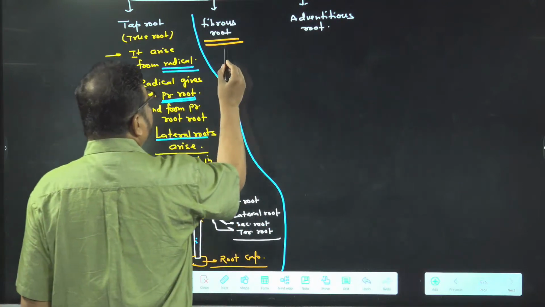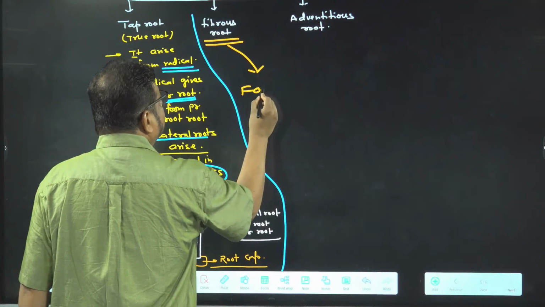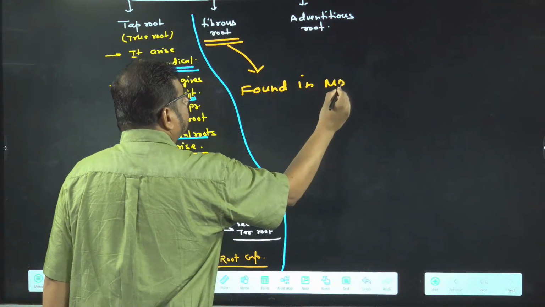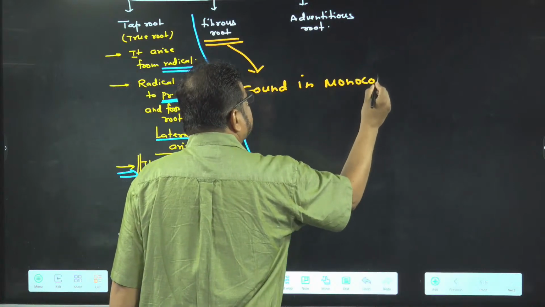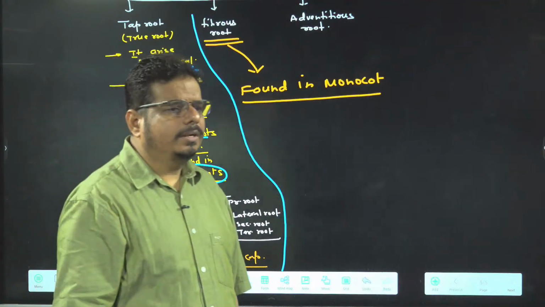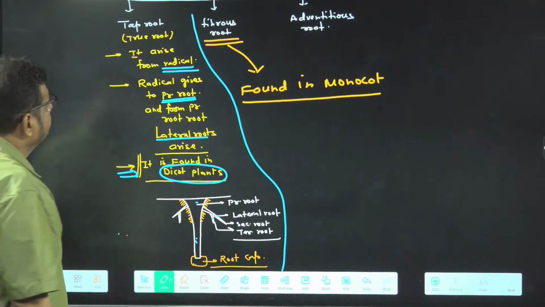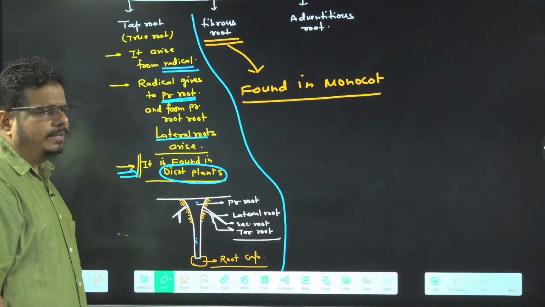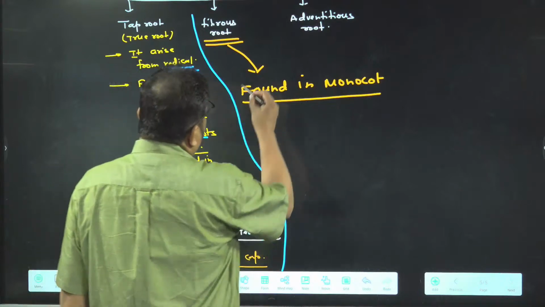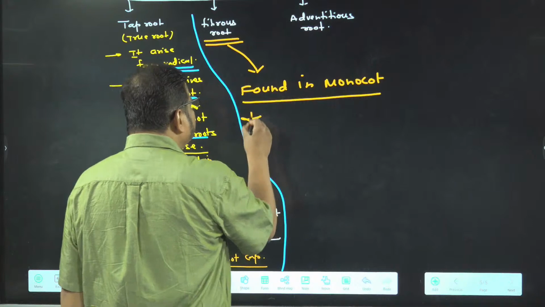So if you talk about fibrous root, what happened? It is found in monocot. Presence of the fibrous root is a characteristic feature of monocot, and presence of tap root is a characteristic feature of dicot. I will share the slide also in the last. So fibrous root is found in which one? Monocot plant.